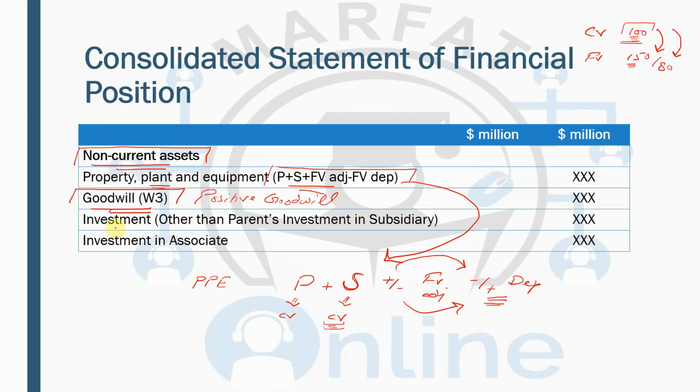And then you will be having investment. You will take the investment of the parent plus subsidiary, but you will be eliminating the parent's investment in the subsidiary, which we have already discussed. And then there is another thing, which is investment in associate. I have already told you that we are not going to consolidate the associate just like a subsidiary, but that associate will be presented in the consolidated financial statements, and the treatment followed is known as equity accounting. Again, there is a working for this which we'll be discussing shortly.